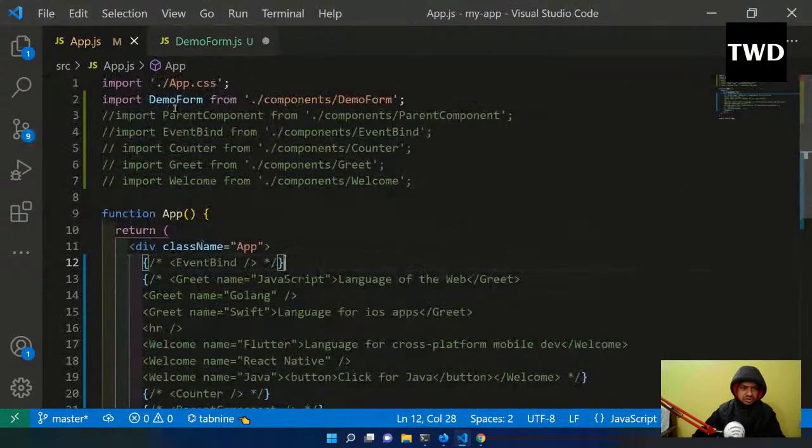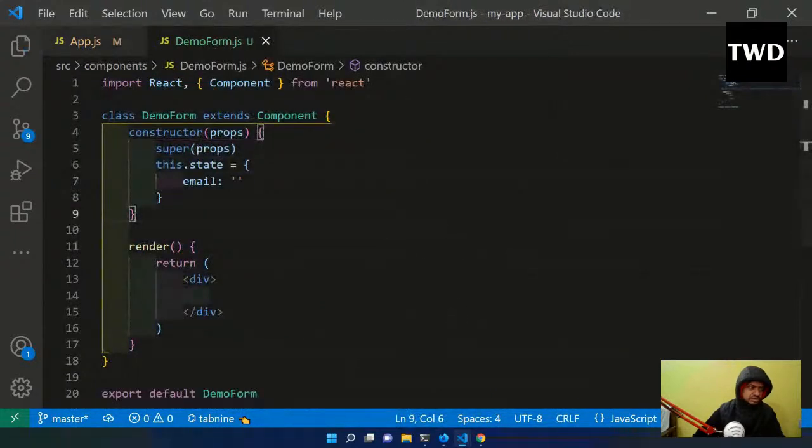Save it. So this demo form is there, the state is there, and then we are going to have this email thing.